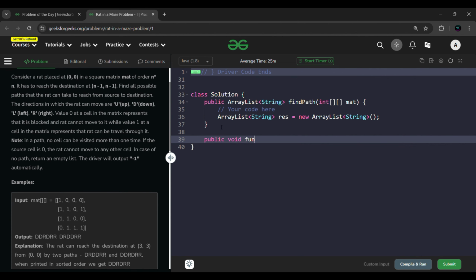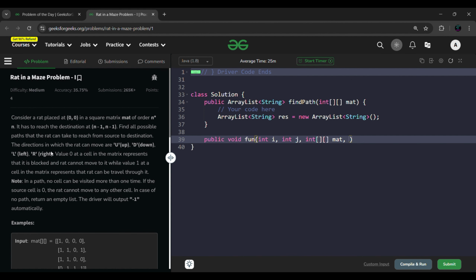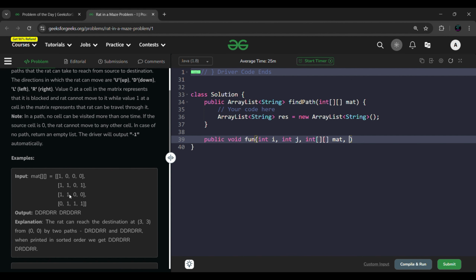Public void, let's call our function fun, and we'll take two indexes, int i and int j, for a particular location in the matrix, right? And along with this, we'll definitely require a matrix. And as I said, it's a backtracking question, so from a point we'll be moving in 4 different directions, that is up, down, left, right. So if let's say I'm on this location, then I have 4 possibilities.